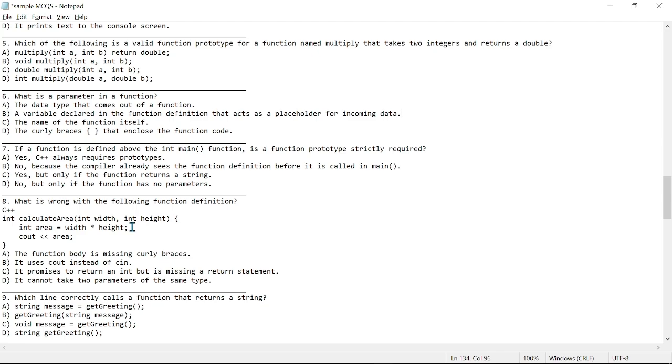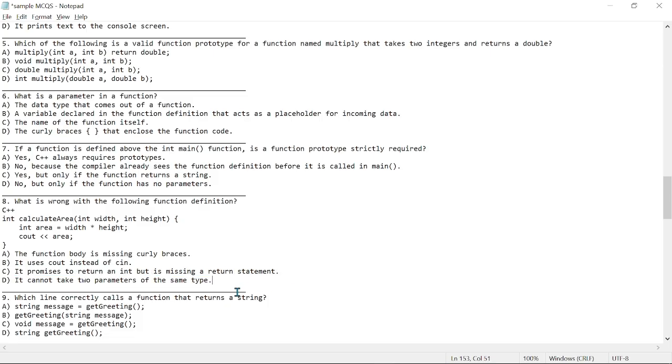Then what do we have again? We have, what is wrong with the following function definition. All right, calculate area. We are taking weight and height and saving this. All right, so this is actually going to be an error for the return type, right? We know while this is not void, we expect a return, right? But then this is actually not returning anything. So our answer is going to be, it promises to return an int, but it's missing a return statement right here.